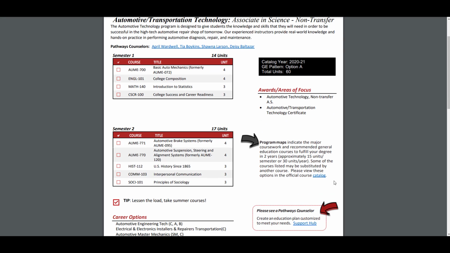For departments that are in a lot of pathways, you may need to look at additional course options. Consider this note. Program maps indicate the major coursework and recommended general education courses to fulfill your degree in 2 years. Some of the courses listed may be substituted by another course. Please view these options in the official course catalog.